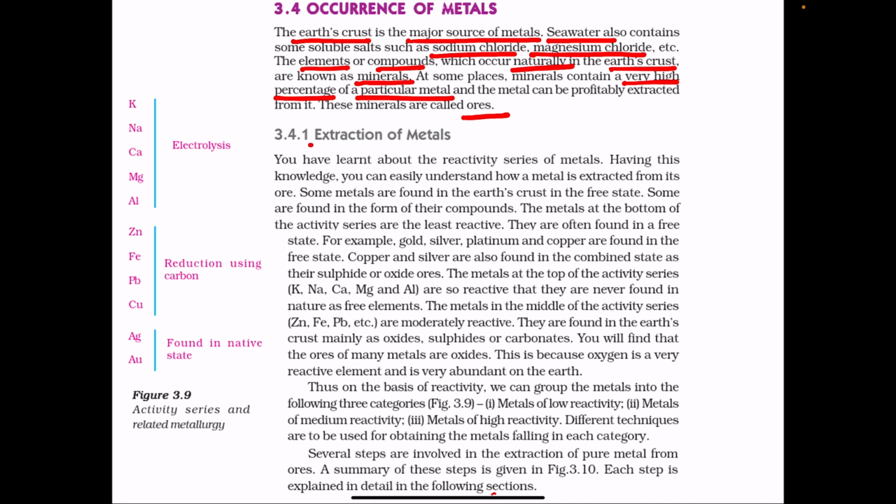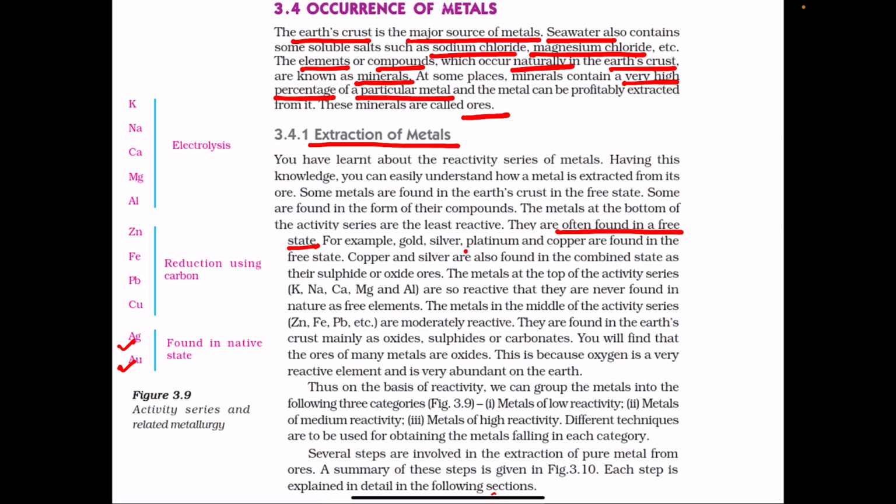Now, extraction of metals. If you see the reactivity series of the metals, those at the bottom of the reactivity series like silver and gold are the least reactive metals, and they are often found in free state.